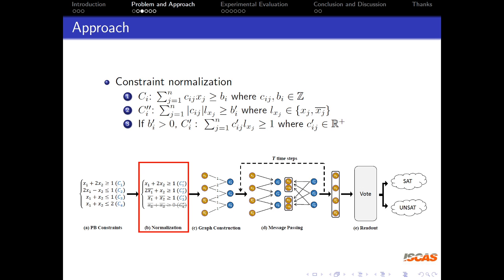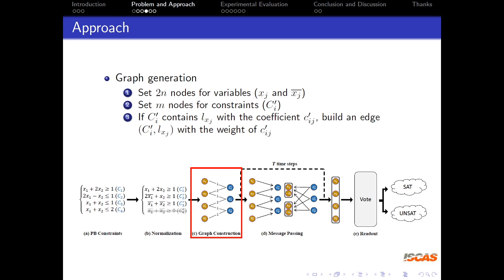Firstly, we replace some variable x with its negation if its coefficient is less than 0. After that, if the constant atom is non-positive, the constraint is a tautology and could be removed from the problem. If it's positive, it could be set to 1 by dividing both sides of the inequality by the value of the constant atom.